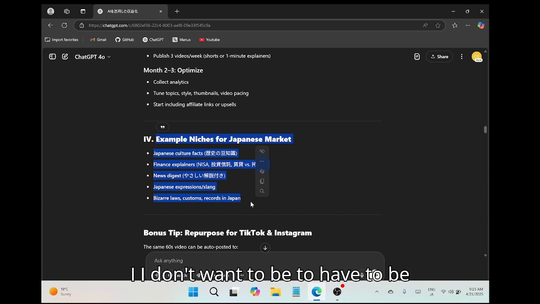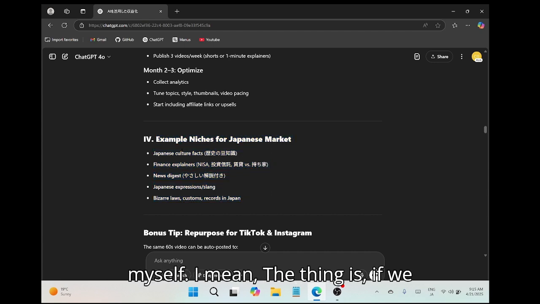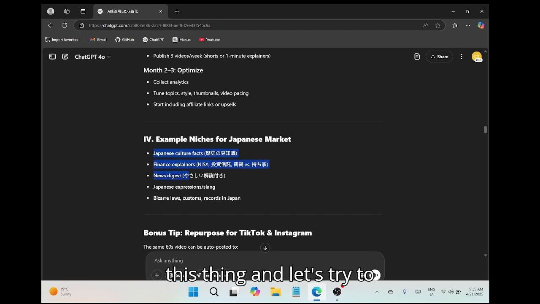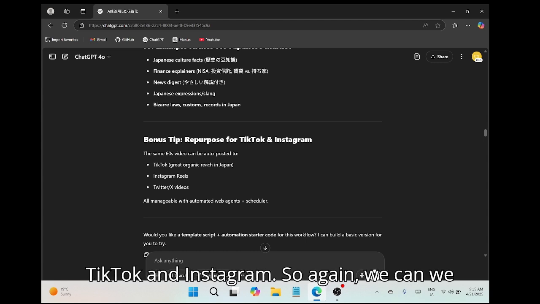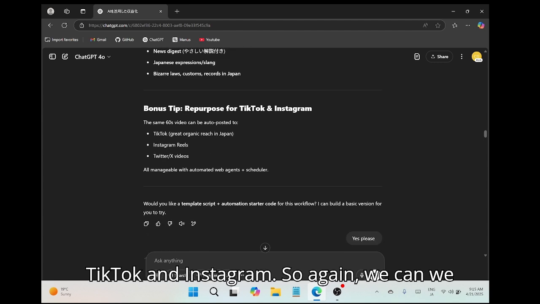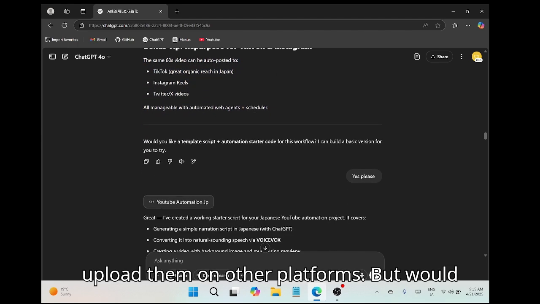I don't want to have to be the expert and produce the themes by myself. I mean, if we can automate everything, let's automate this, and let's try to have absolutely no manual input for uploading all the videos. All right, so repurpose all TikTok and Instagram. So again, we could use the same videos and upload on other platforms.